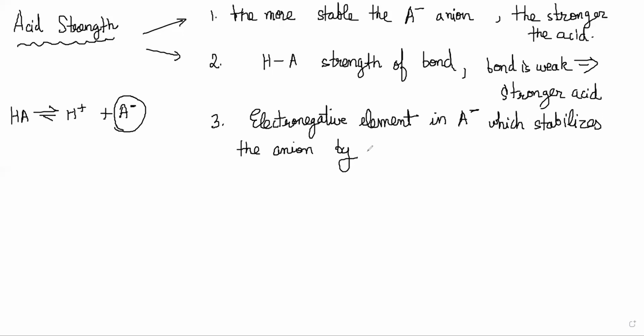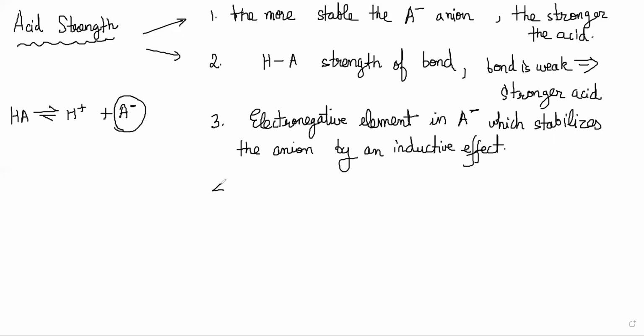By an inductive effect, right? Inductive effect basically means it pulls the electrons towards itself. And since it is electronegative, it can hold the electrons much more easily. So in that case, the A minus is more stable than if it was not electronegative, right?